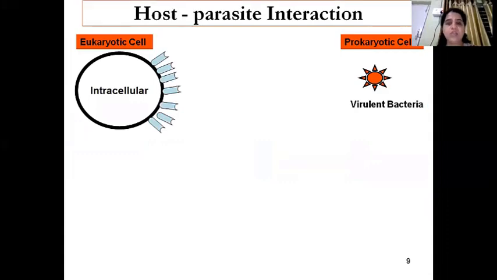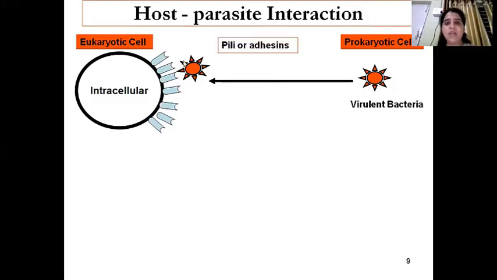Now here we will see the host parasite interaction. This is a prokaryotic cell, which is a virulent cell, for example a bacteria. Now this is your host cell, or eukaryotic cell. These are the receptors which are present on the cell. As you all know, there are different types of receptors. So this particular bacteria will first come and attach. These are the pili or fimbriae which are present on the bacteria for adhesion purpose. So first it has to adhere to the cell wall.